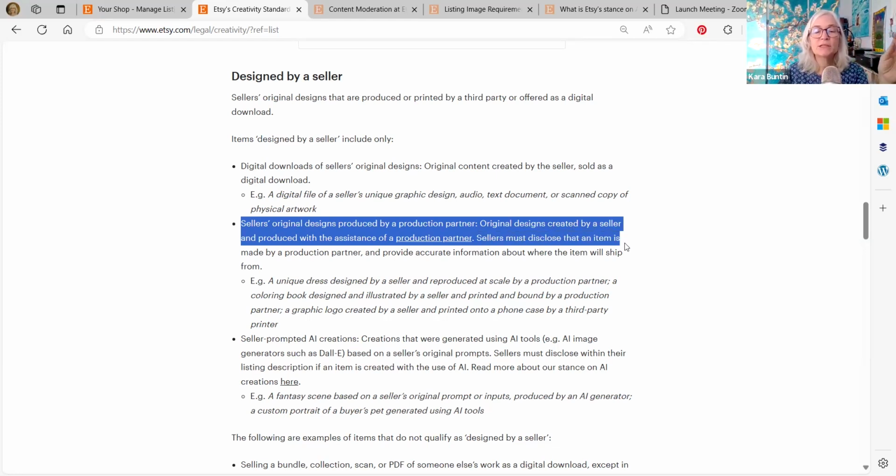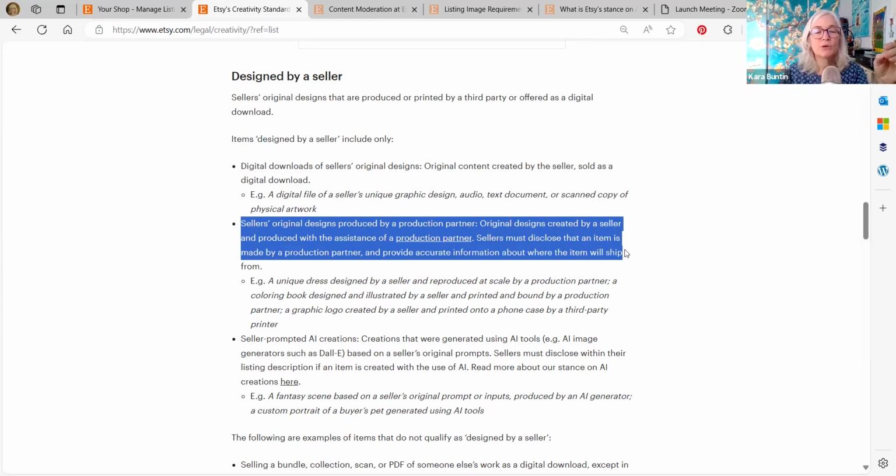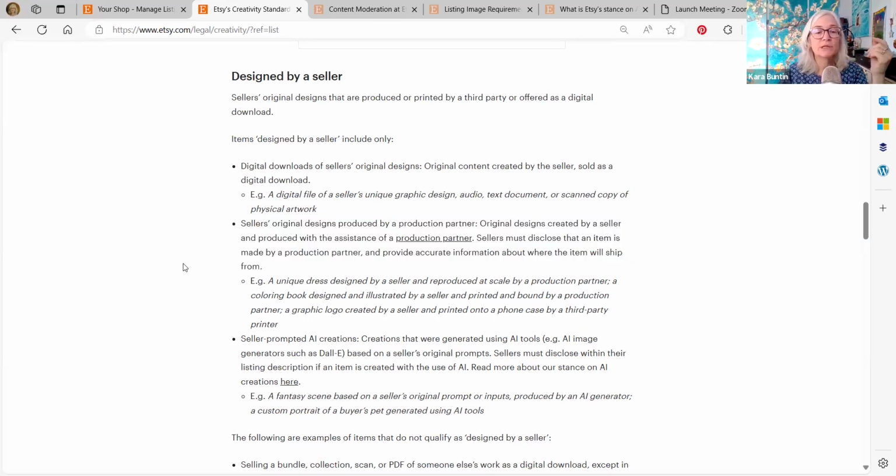Sellers must disclose that an item is made by a production partner and provide accurate information about where the item will ship from. This is not new. Okay, so you have to tell people where you're shipping from. You have to tell people that it is a third-party printer, and that's not new. That's been on listings for quite some time.